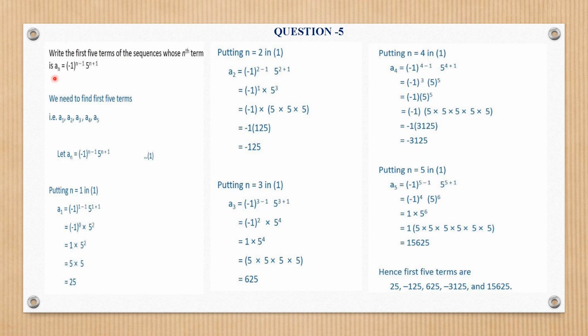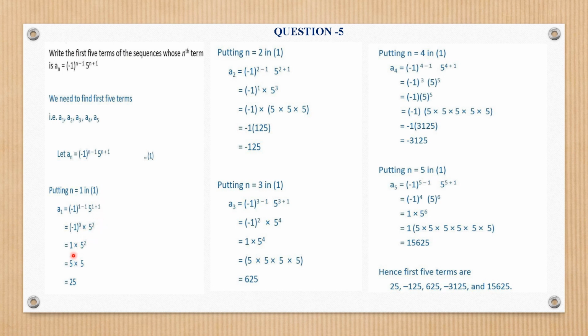Number 5. Now be careful here that an is minus 1 raised to power n minus 1, times 5 raised to power n plus 1. So wherever n is there, you have to put the values as 1, 2, 3, 4 and 5 as the first 5 terms are required. So what will be A1? See from here, minus 1 raised to power 1 minus 1, and 5 raised to power 1 plus 1. So anything raised to power 0 is 1. No negative sign carrying forward. See clearly, anything raised to power 0 is 1.